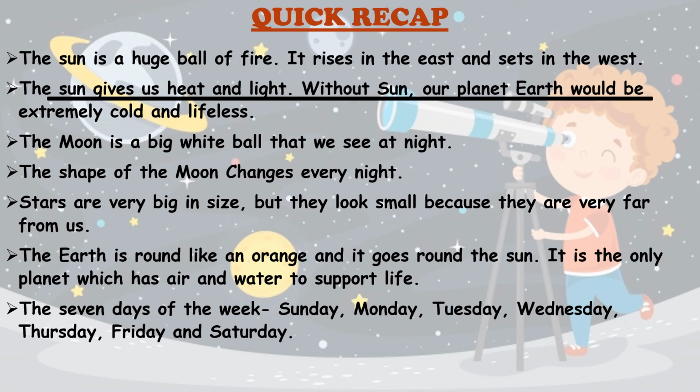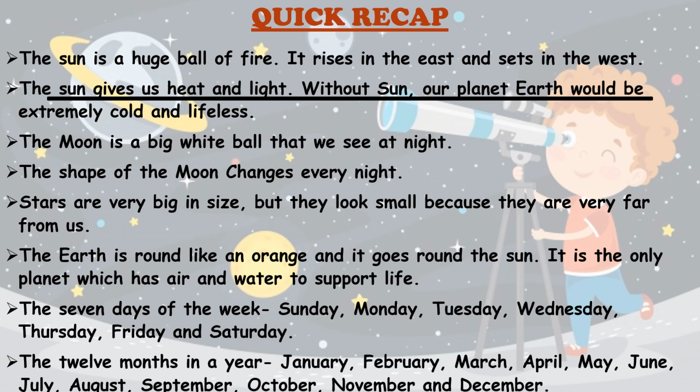There are 7 days in a week: Sunday, Monday, Tuesday, Wednesday, Thursday, Friday and Saturday. And we have 12 months in a year: January, February, March, April, May, June, July, August, September, October, November and